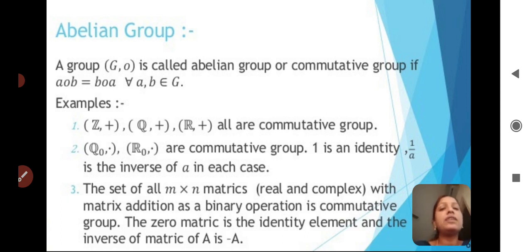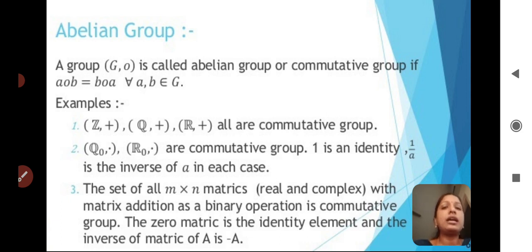Here we are taking A comma B belongs to G. First we apply in between A and B, and next we apply in between B and A. Then the result will not change. Then we can say the group is called an abelian group or commutative group.